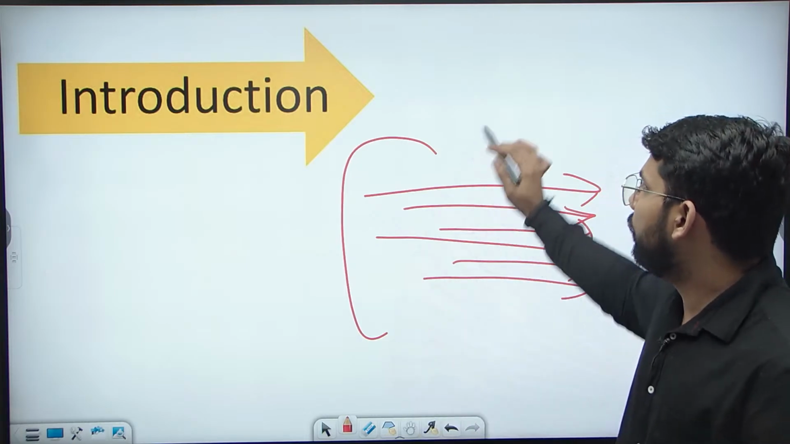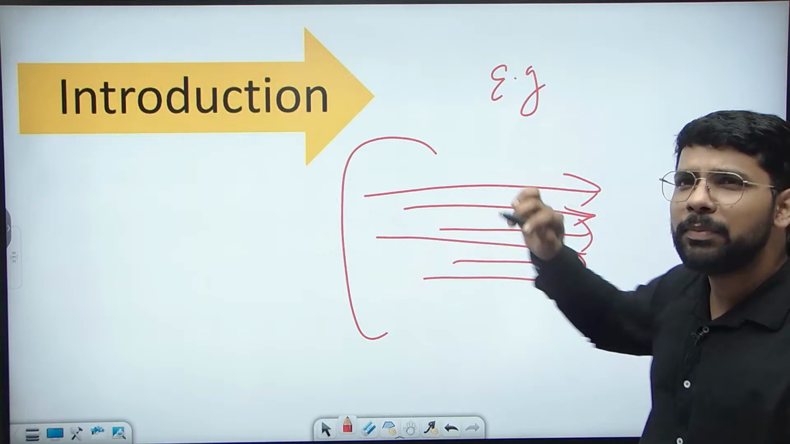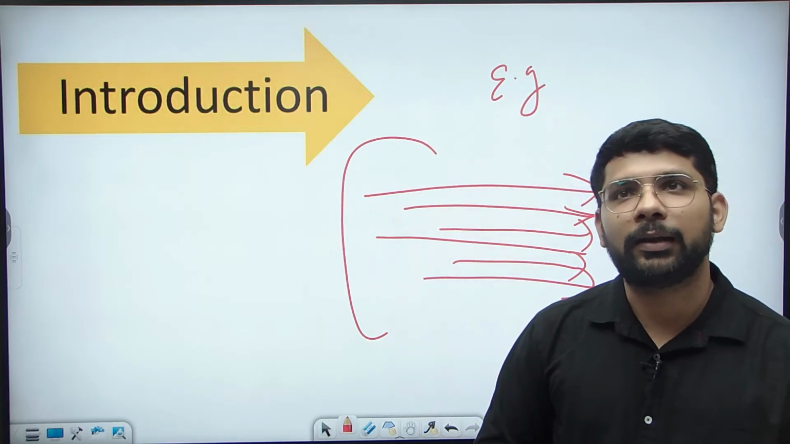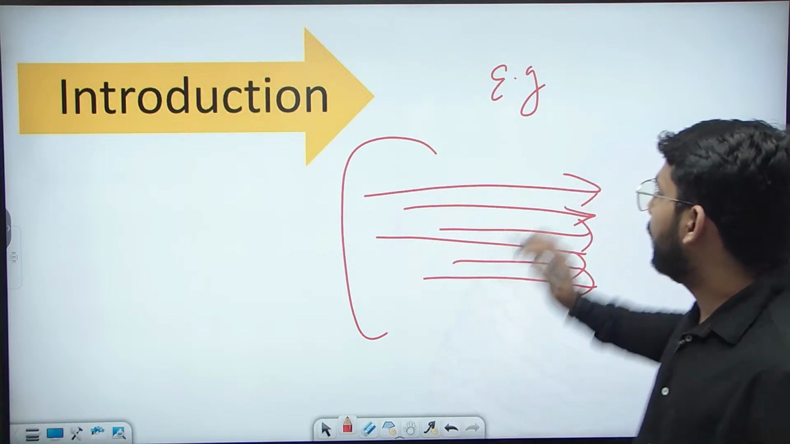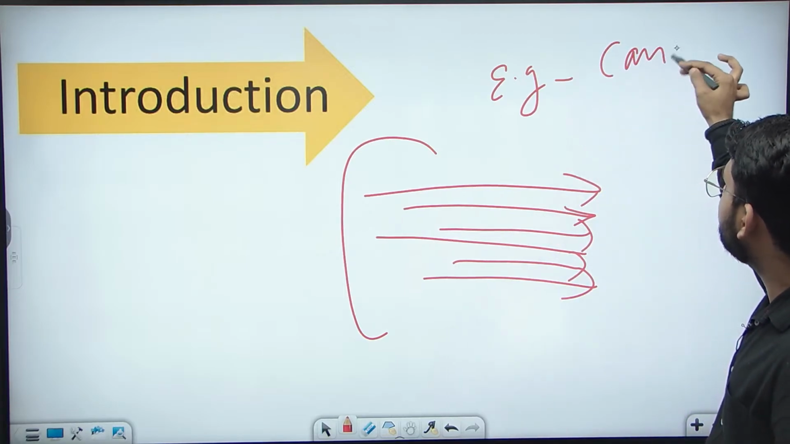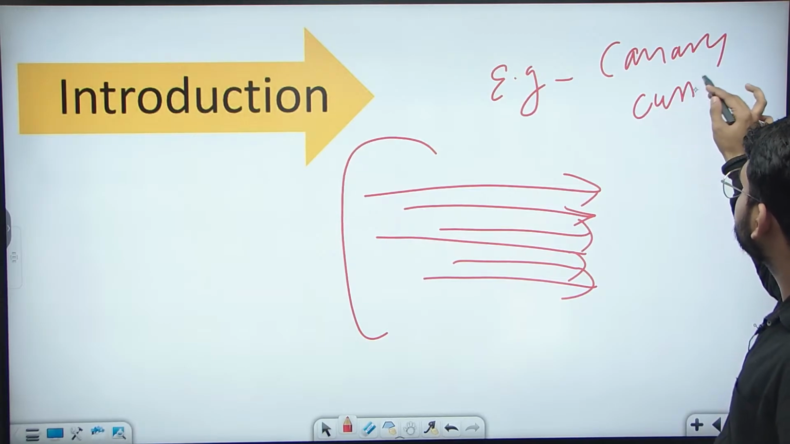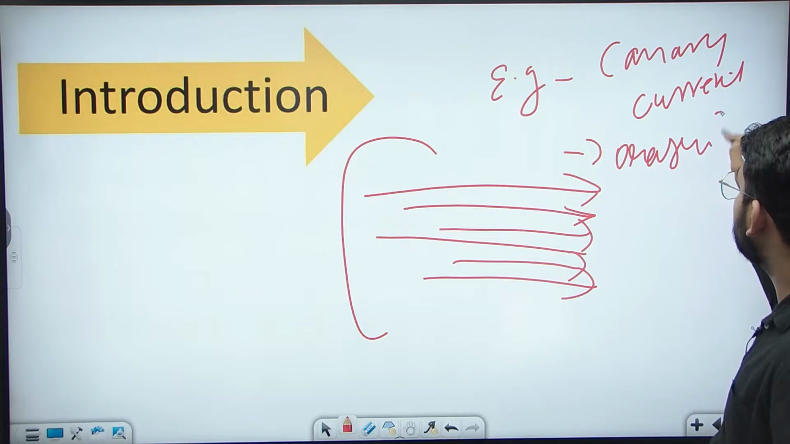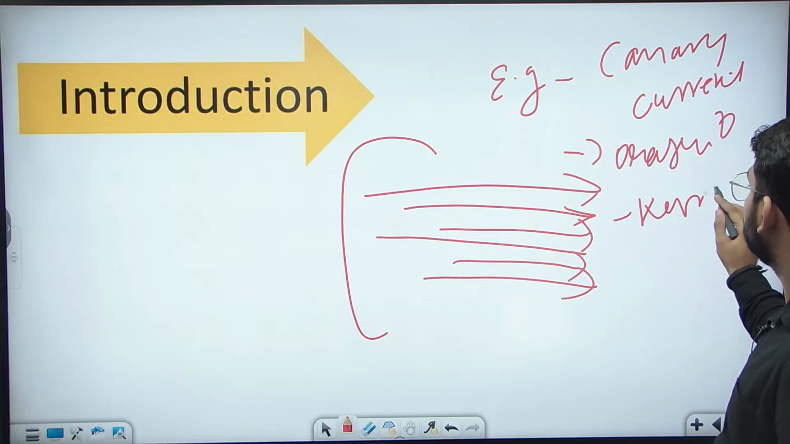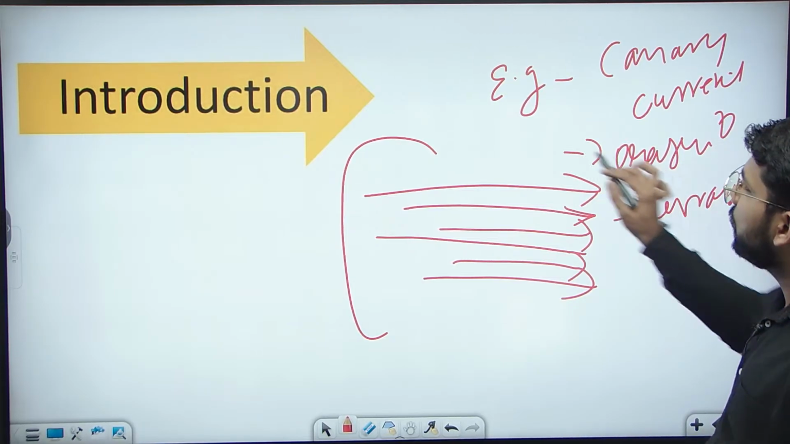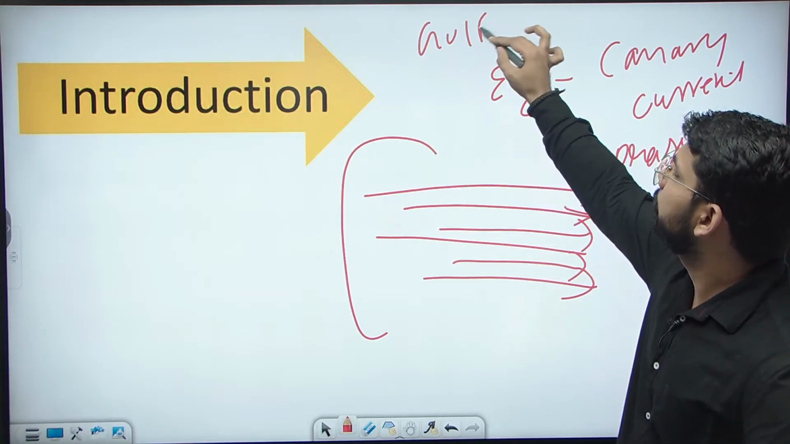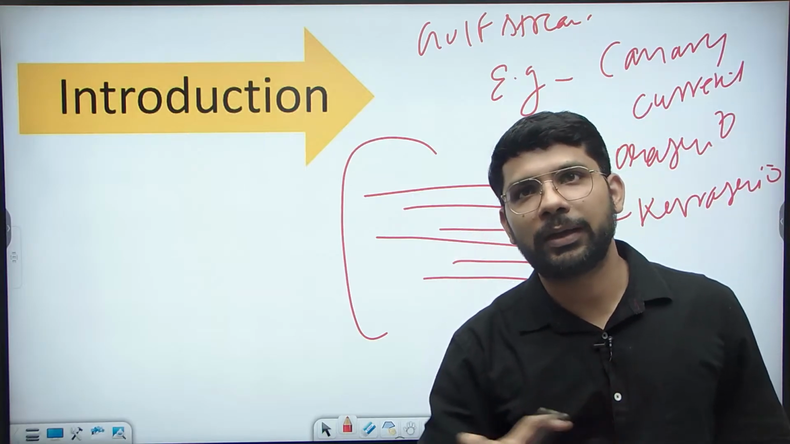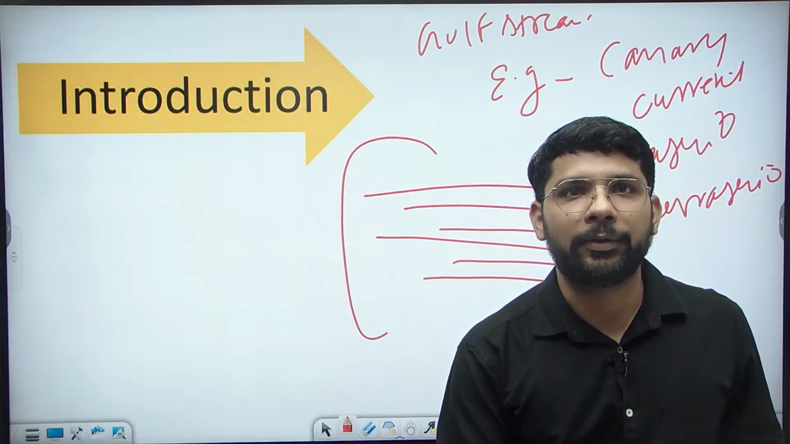It will be better if you add an example to it. Can anybody tell me any example of an ocean current? Anyone? Okay, Canary current, we can write the Canary current. Kuroshio on the Japan coast, Gulf Stream. With the definition of the ocean current, you can list two examples there also.